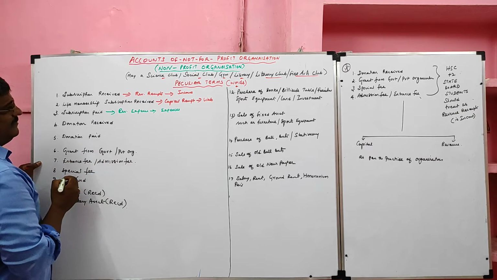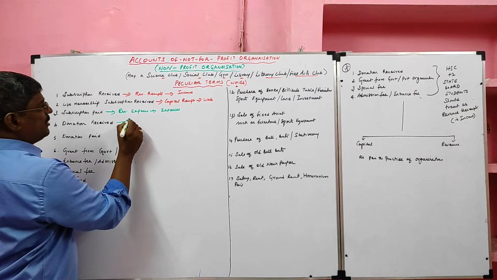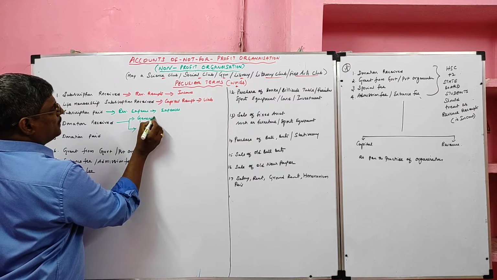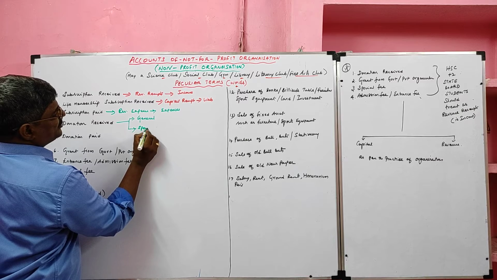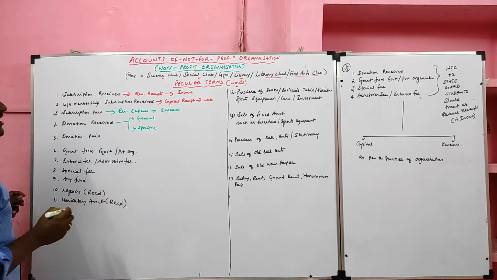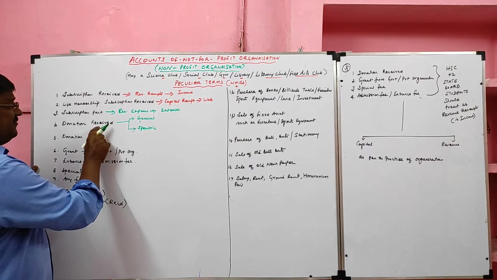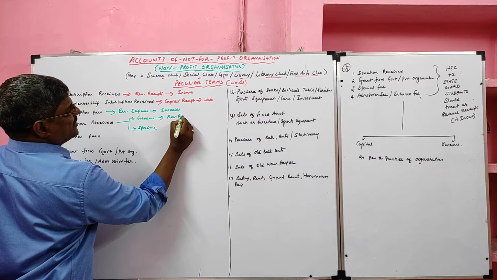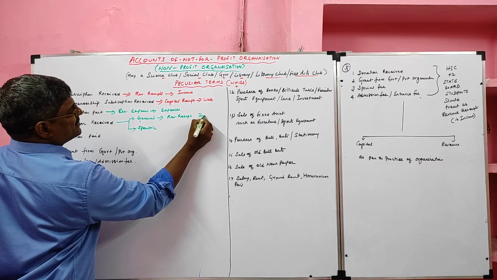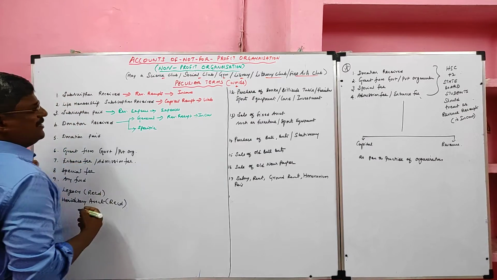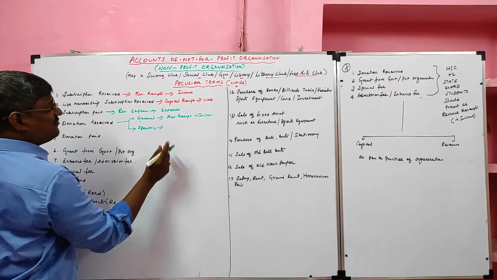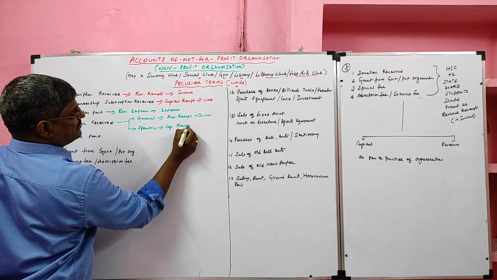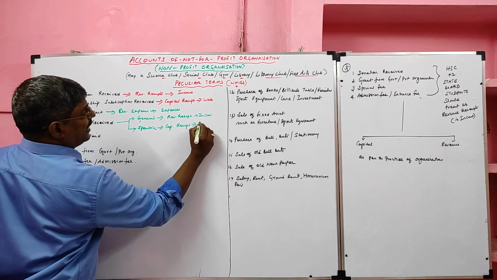Then donation received. There are two types of donations we have. One is general donation. Another one is specific donation. If we receive general donation, that is revenue receipt. It will go to the income side. If they receive a donation for a particular purpose, it is a capital receipt. It will go to the liability side.